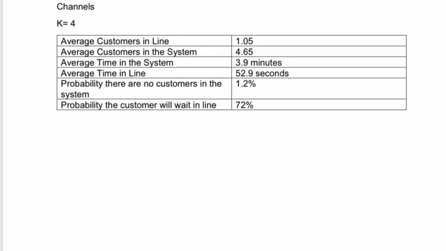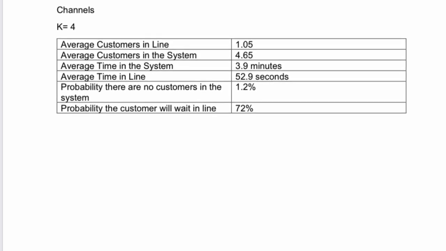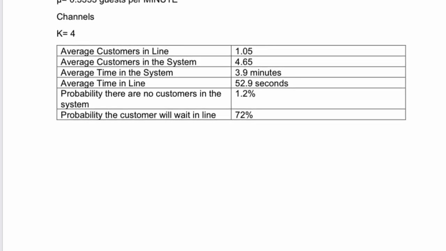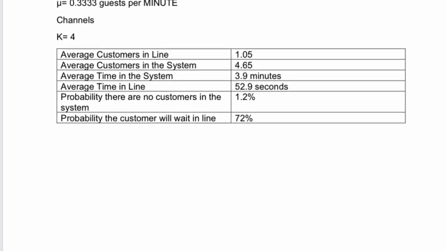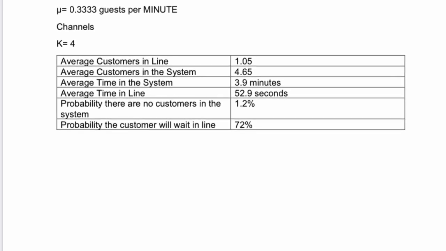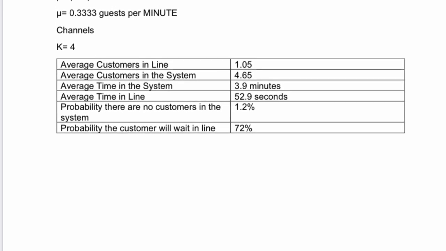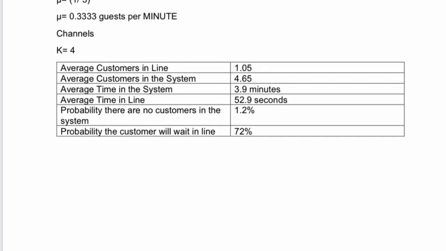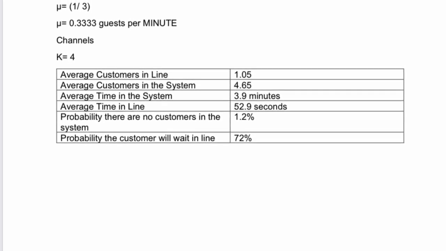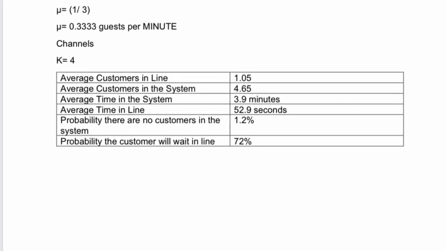employees at the reception. With the ATM, the average customer in line would be 1.05. The average customer in the system would be 4.65. The average time in the system would be 3.9 minutes, and the average time in line would be 52.9 seconds. The probability there are no customers in the system is 1.2%, and the probability that the customers will wait is